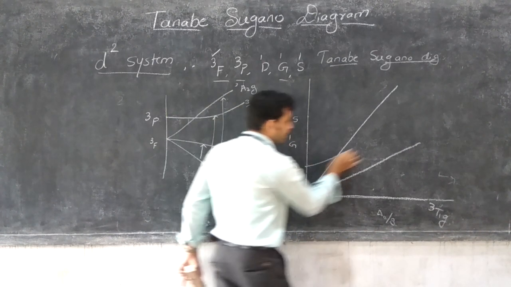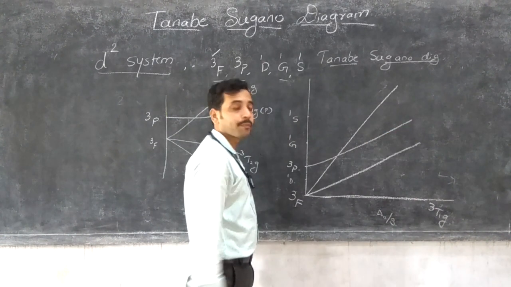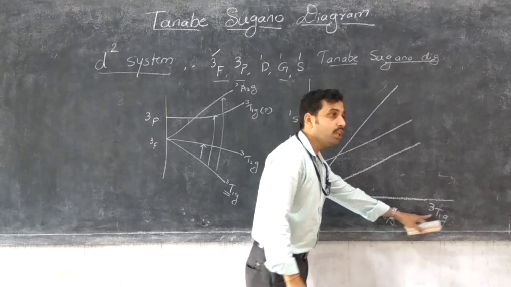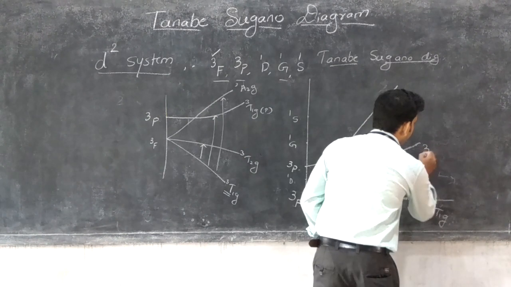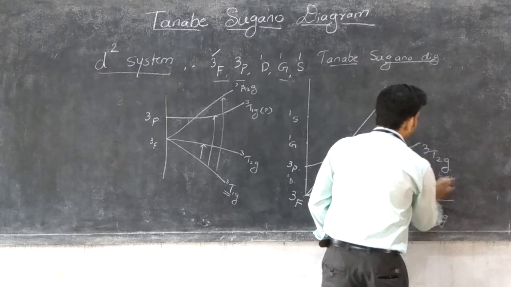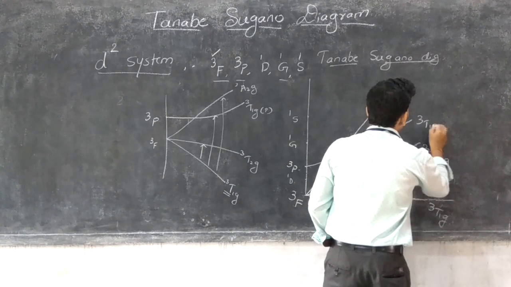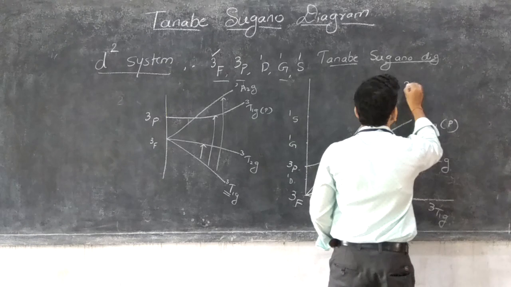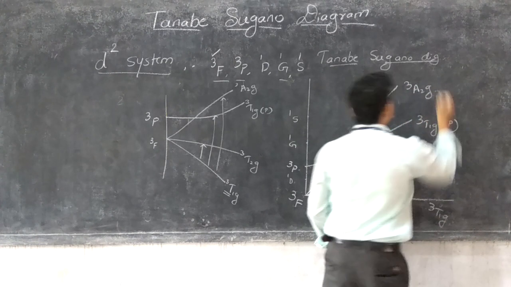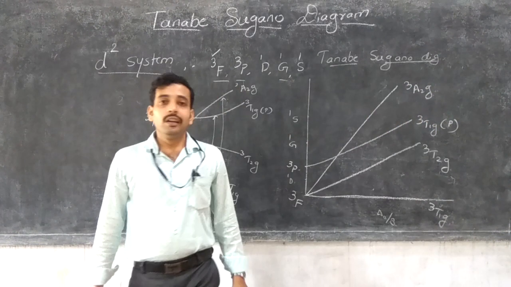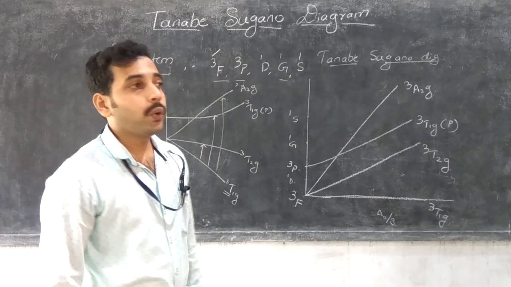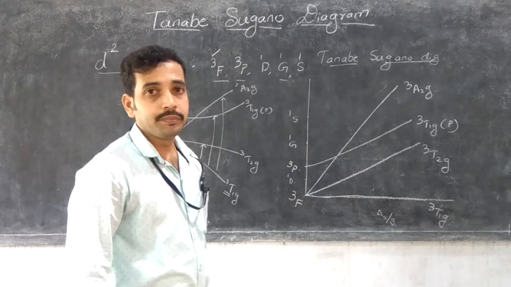The 3P terms can be drawn like that. So the Mulliken terms are 3T1G, 3T2G, 3T1G of P and 3A2G. It's a very simple Tanabe-Sugano diagram for the D2 system.